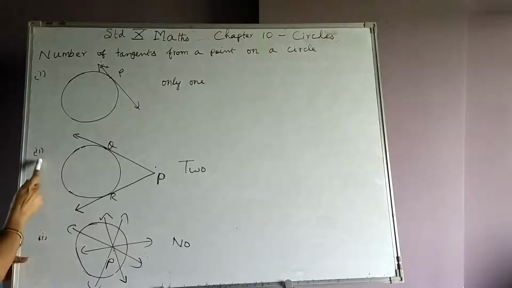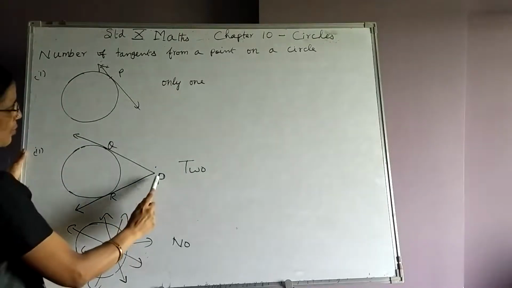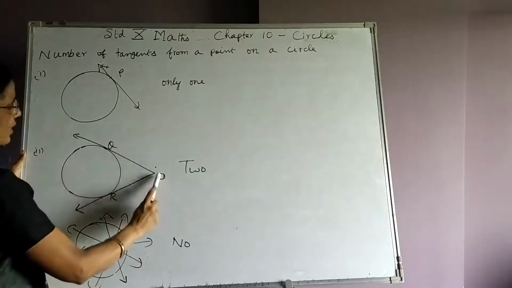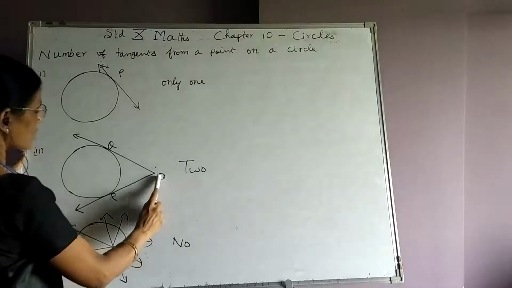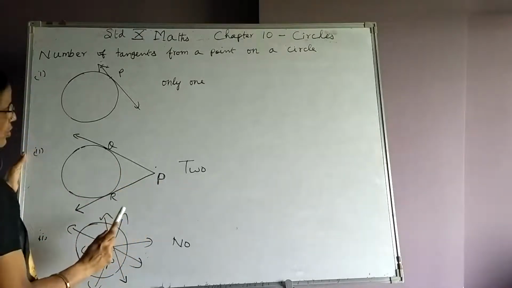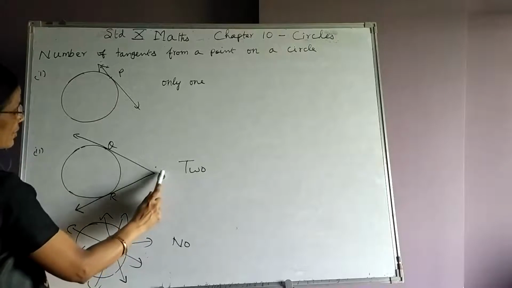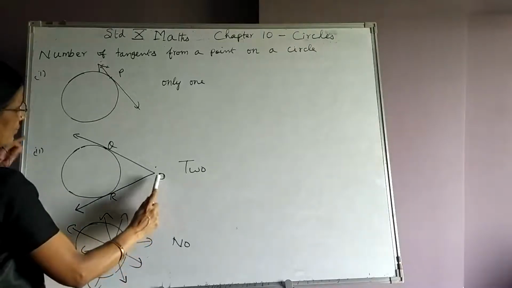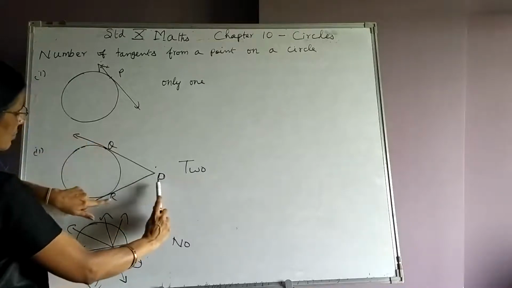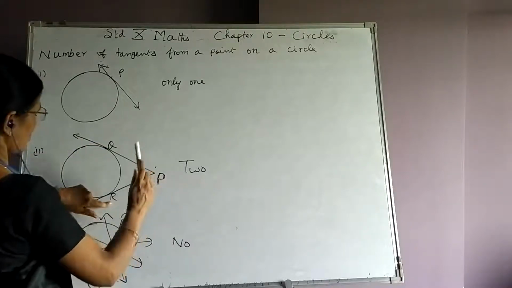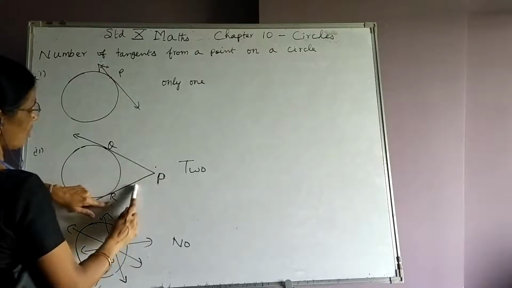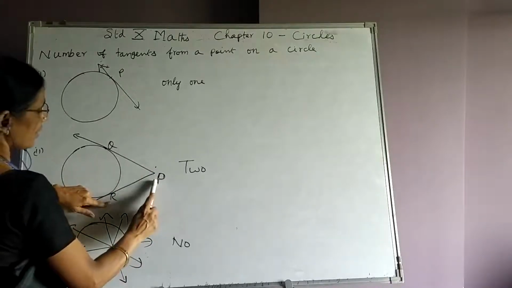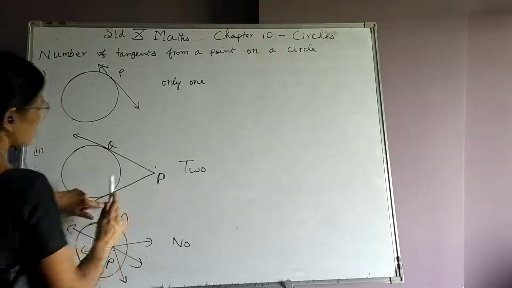The second case is, if you take a point P in the exterior of the circle, from the exterior how many tangents can be drawn? We can draw two tangents if the point is taken in the exterior of the circle. PQ is one of the tangents, PR is one of the tangents. So two tangents can be drawn through a point taken in the exterior of the circle.